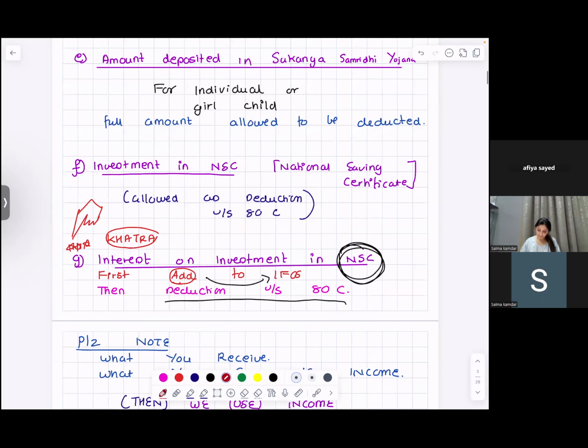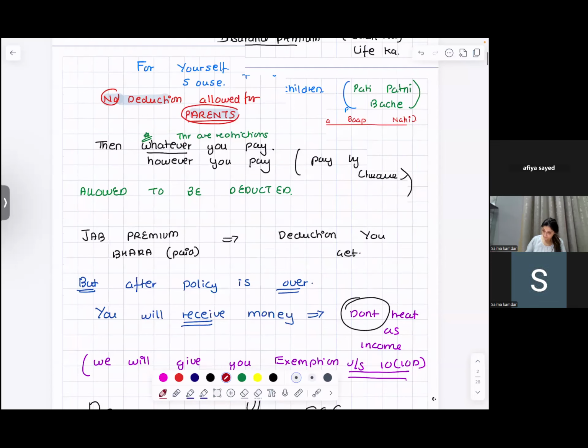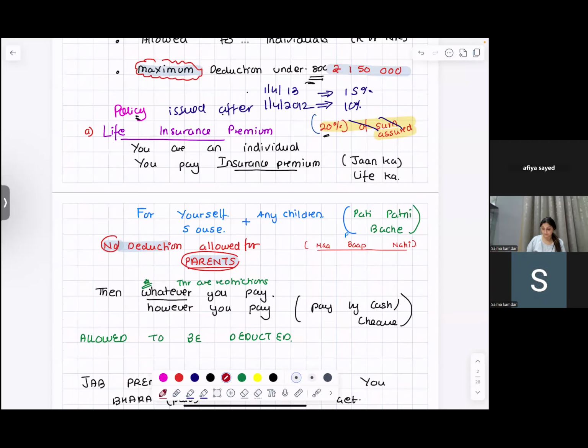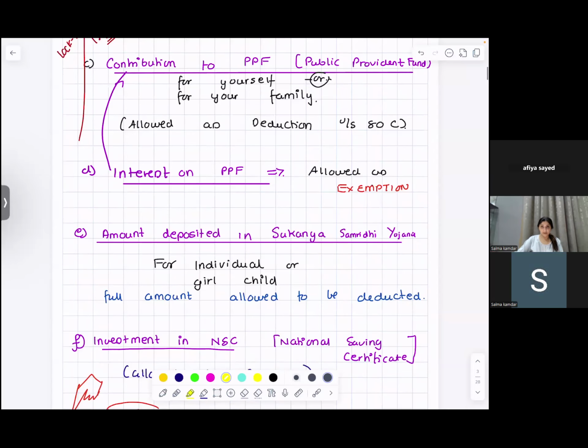After 1st April 2012, if the policy is issued, and after 1st April 2013, if the policy is issued, it is 15% for the handicap, and before that, it is 20% of the sum assured. And if the policy is over, you will receive the money. It will not be treated as income. However, there will be exemptions under 10(10D). Okay.